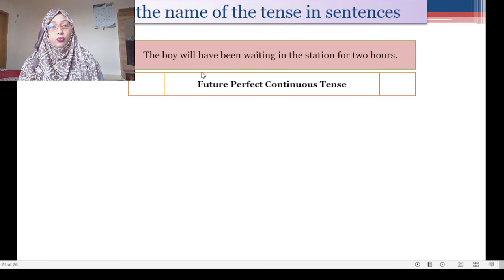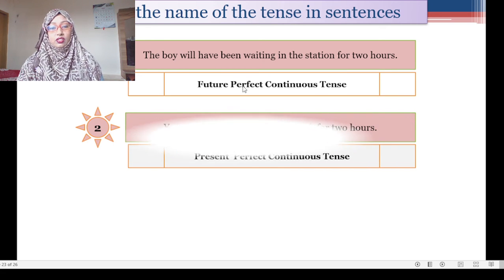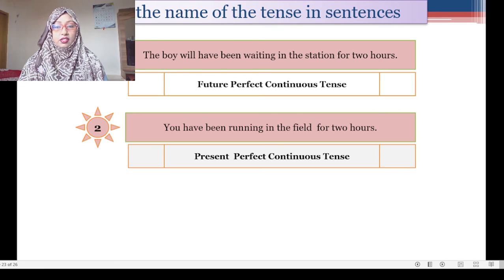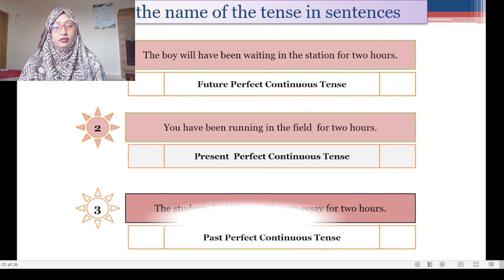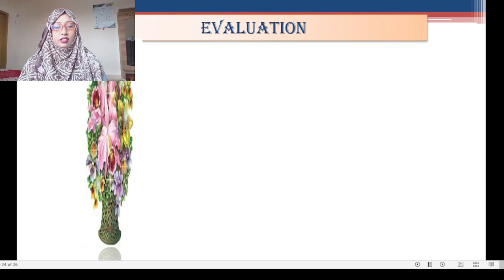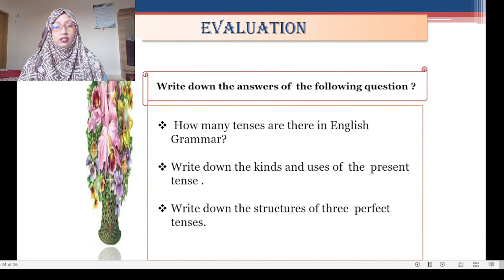The boy, you will have been waiting in the station for 2 hours. So, what type of sentence is it? I think you will be able to write the answer. This sentence is in future perfect continuous tense. Number two: you have been running in the field for 2 hours. Present perfect continuous. The students had been writing an essay for 2 hours. Past perfect continuous tense.